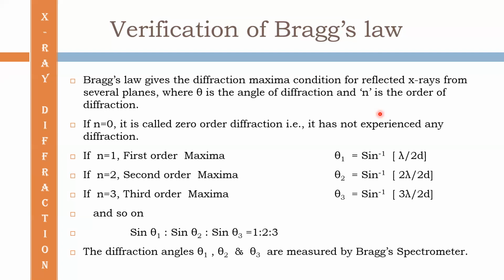If the quantities theta 1, theta 2, and theta 3 are measured, we can obtain the ratio of their sines, sine theta 1, sine theta 2, sine theta 3, etc. If the above proportionality is verified, the assumption of Bragg's theory, that X-rays are reflected like ordinary light, gets proved. Thank you.